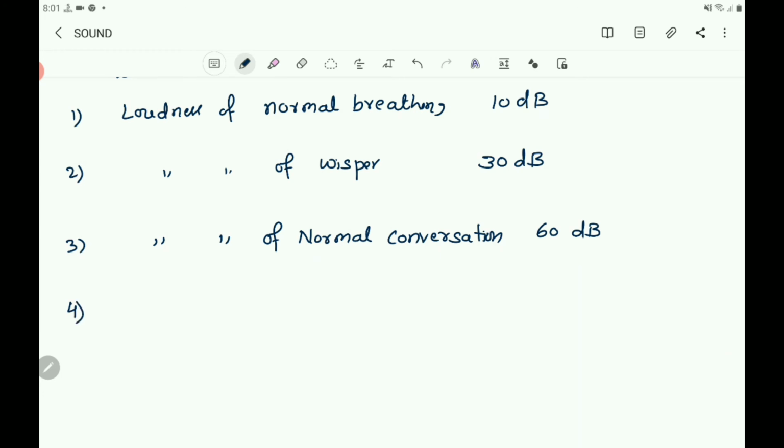Fourth one, you take loudness of busy traffic, which is 70 dB.